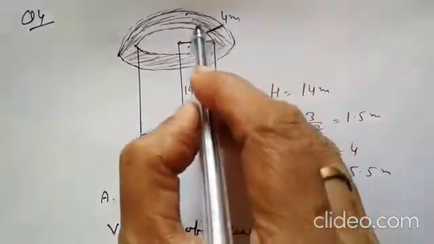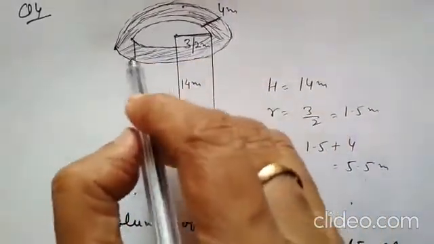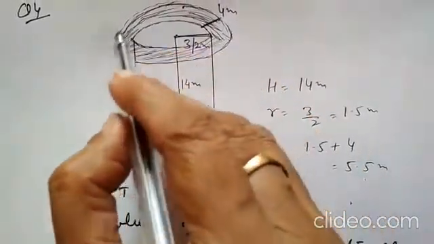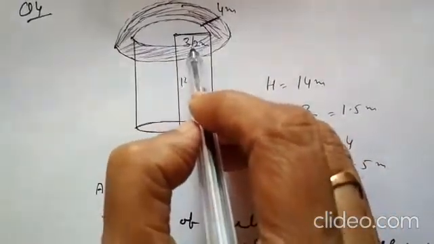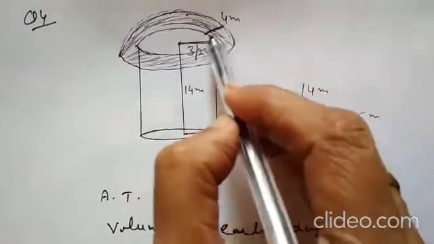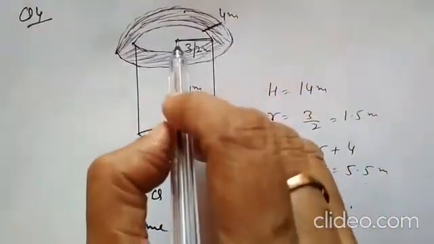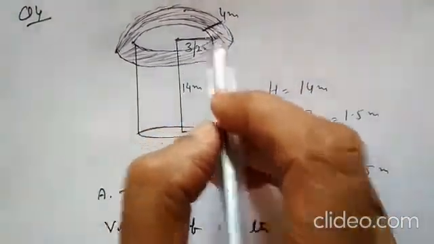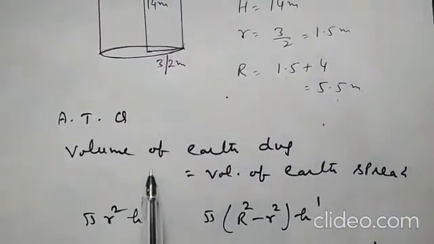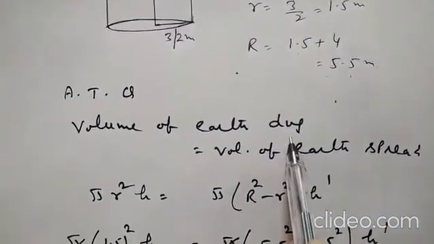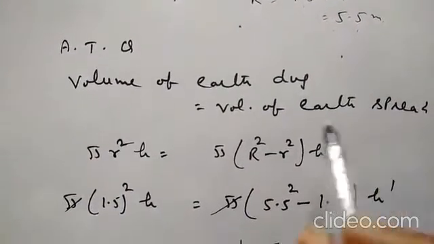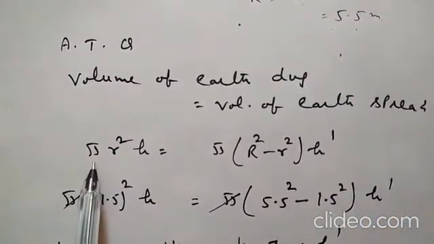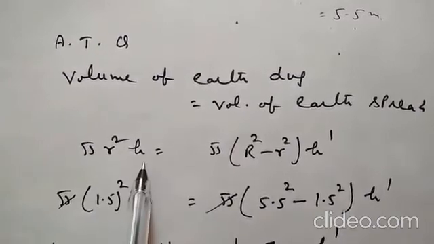How to find the area of this shaded part? That is area of outer circle minus area of inner circle. Outer radius is 4 plus 1.5, 5.5, and inner radius is 1.5. So again by same condition, volume of earth dug is equal to volume of earth spread. Volume of earth dug from the well, pi r square h.